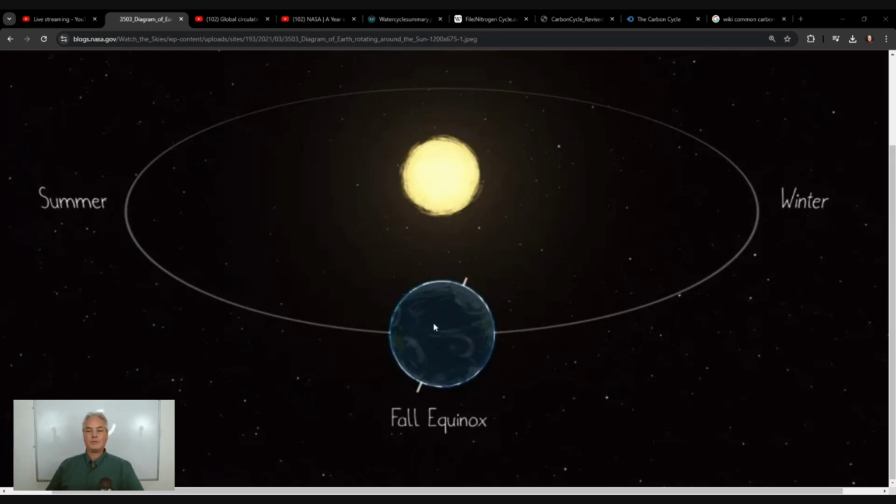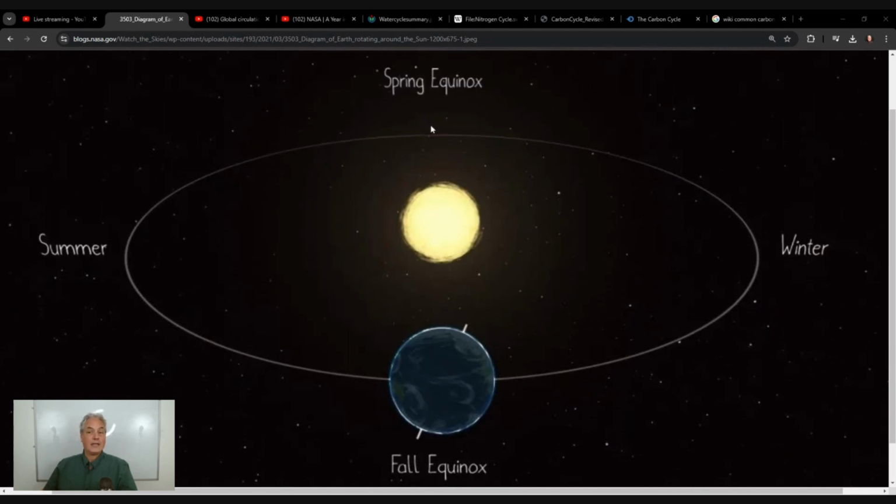So first of all, if we have the fall equinox here, the fall equinox is at an inclination, but the equator right here is more or less at the same distance from the sun, and therefore we have days and nights that have similar lengths. Now here we have the planet that will go here in the winter, and then here on the other side we have what we call the spring equinox, and the spring equinox is when you have the Earth on the other side, and the equator is also at a constant distance. So in the spring and the fall, we have fairly even temperature, and that is a change of seasons.